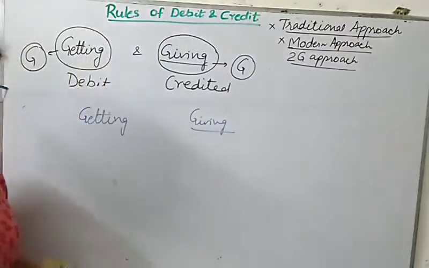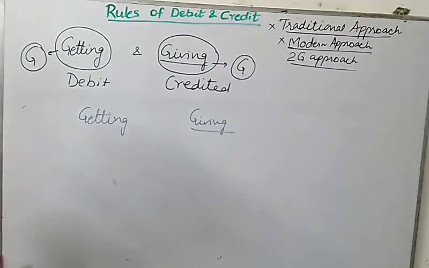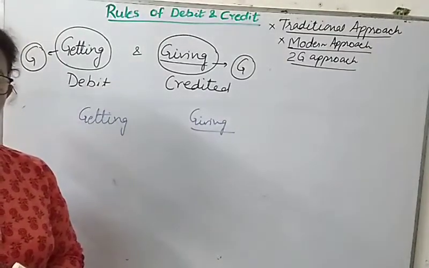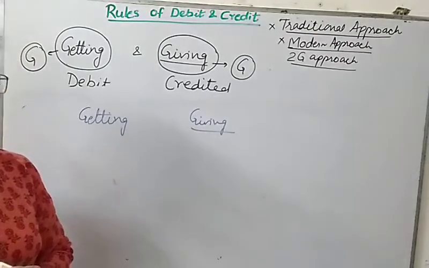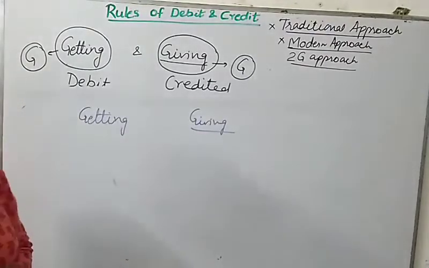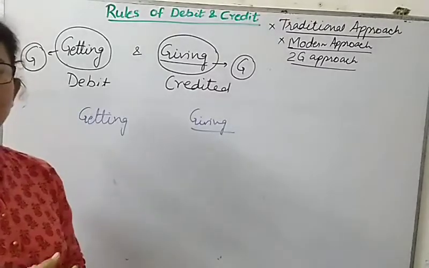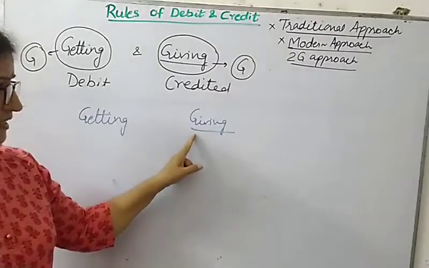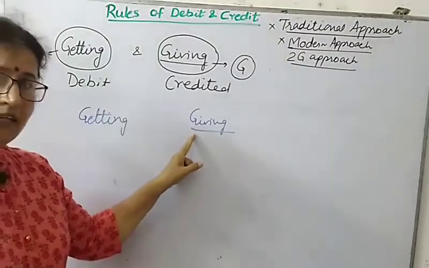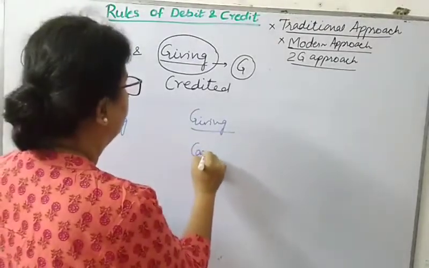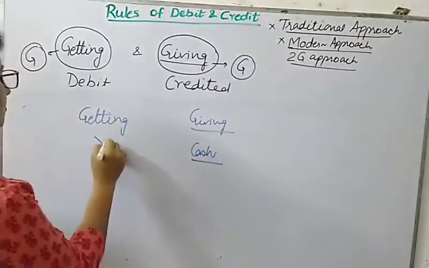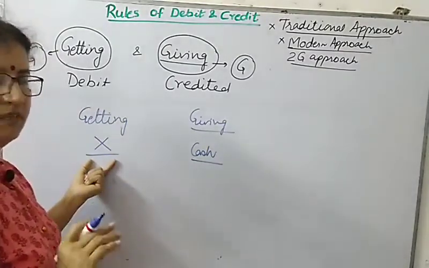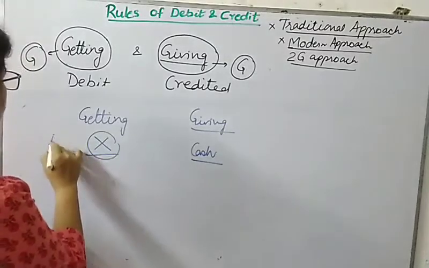Like for example, suppose you were walking on the road, some pickpocket has picked up the money. The pickpocket has taken the money from you. Then what will happen if he has picked your pocket? In that case you are giving cash, but against this you are not getting anything. He has not given us any services. So it's a clear cut loss.